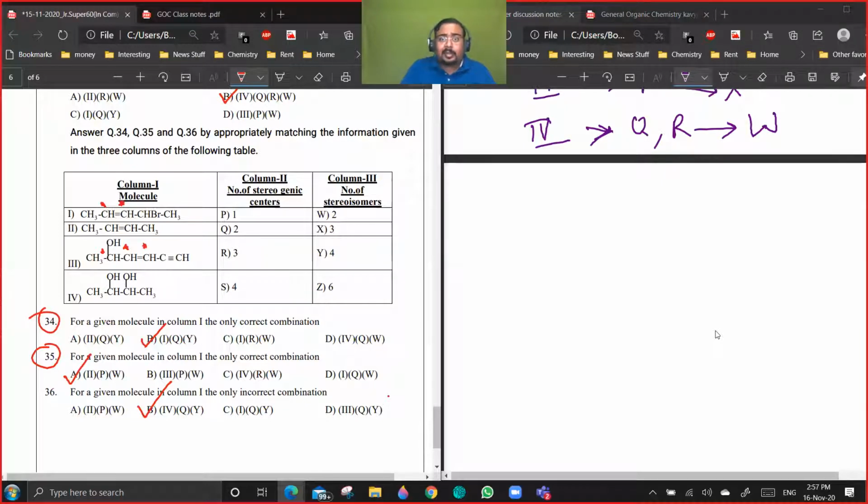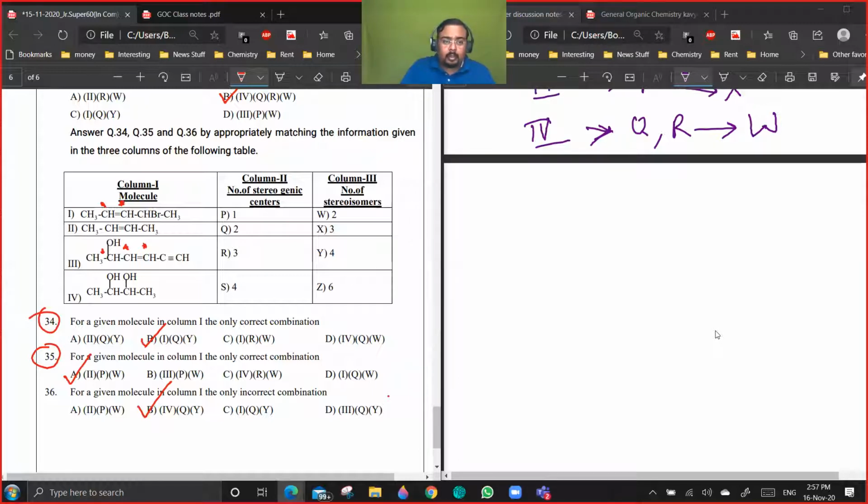Because the definition of stereocenter is that you get a different stereoisomer when you interchange the groups at that particular carbon. So both will be two. Geometrical stereocenters will always occur in pairs. It's either 2 or 0. You won't get one geometrical stereocenter. Is it clear?